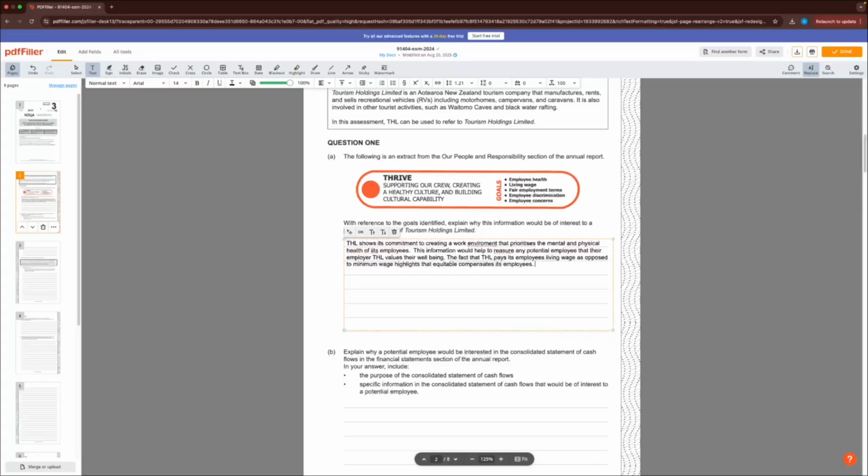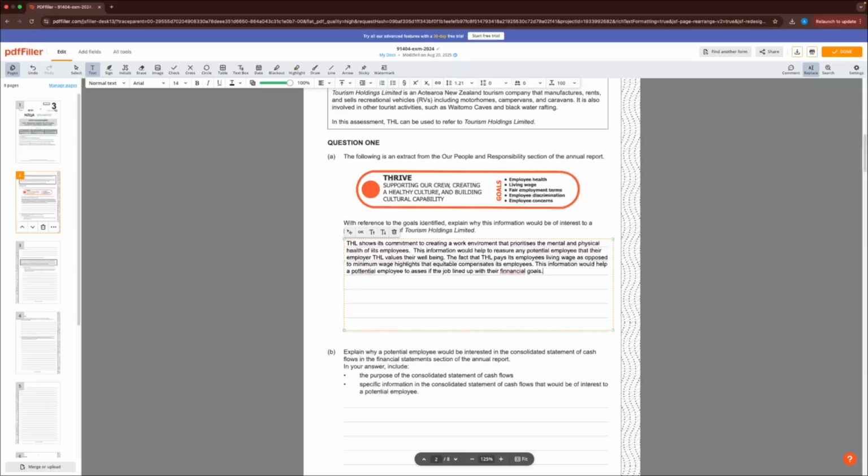Again, if a potential employee is looking at this, that's going to be good news for them, and it's going to make them more interested in working in the company. So similar to two sentences ago, we're going to say that again. This information would help a potential employee to assess if the job lined up with their financial goals.